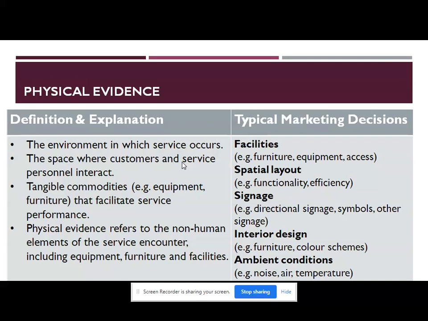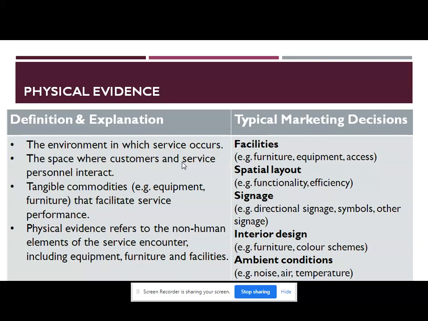Then various signage that includes directional signage, various types of symbols and other signage are also used in physical evidence. Then interior design, that is various types of furniture, a suitable color scheme, then ambient atmosphere, that is there should be less noise and air should be cool and temperature should be controlled. So these are physical evidence.